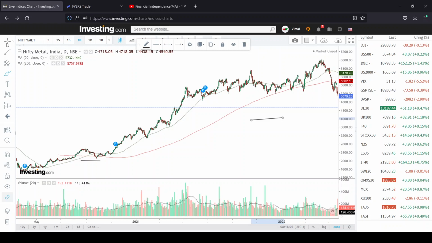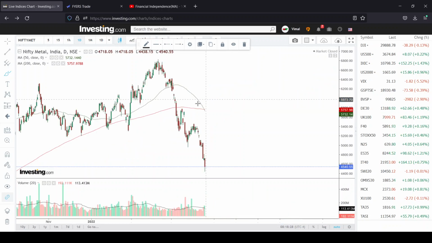So now, after a continuous bull market, the Nifty Metal sector has just crossed below the 200 days moving average and started to sustain below that. And what is happening here is, you can see, there is a death cross happening, which means that the metal sector is entering into a bear phase, a confirmed bear phase. What does it mean? It is a complete bear phase now, and people have to be cautious about giving any entry in the market.